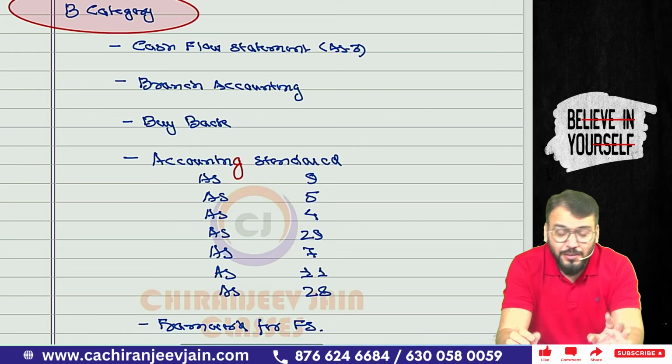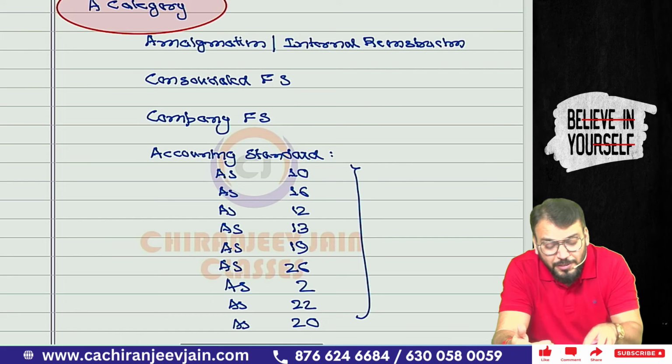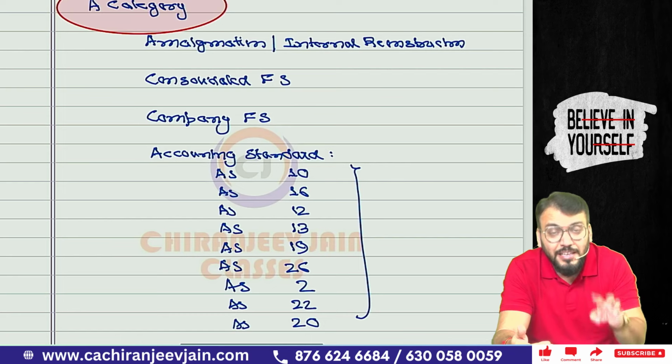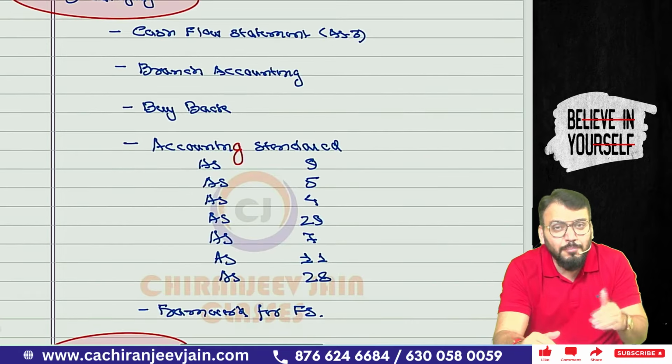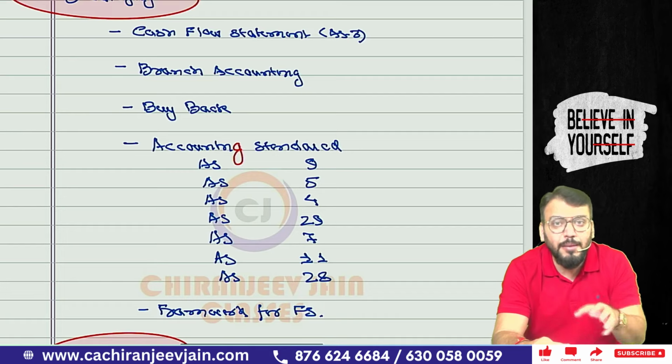But can I say these chapters are 100%? I am 100% sure about amalgamation, consolidation, and company's financial statements; those questions will definitely come. These questions will also come, but of fewer marks. Fewer marks means you can see 7 plus 7 plus 7. It can be 21 marks.